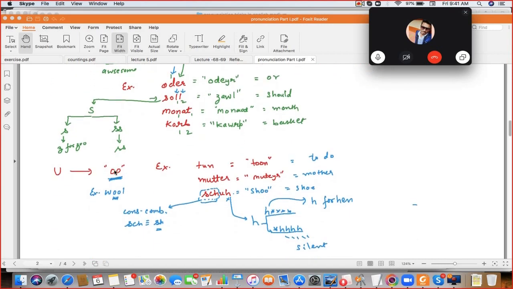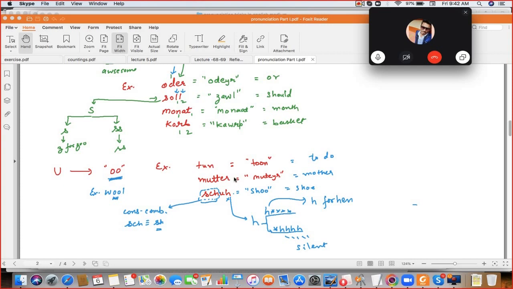Next is U. U has the U sound. Speak the example: Tun. Next, Motor. And Schuh. SCH is sh, and the H in the end is silent. It's like Schneider, Schindler. These are all German companies. So SCH is sh. Tun, Motor, and Schuh.